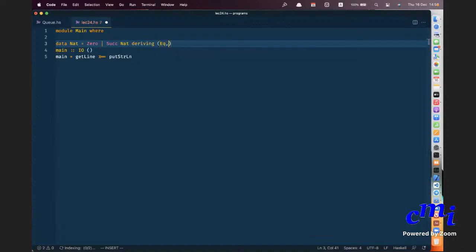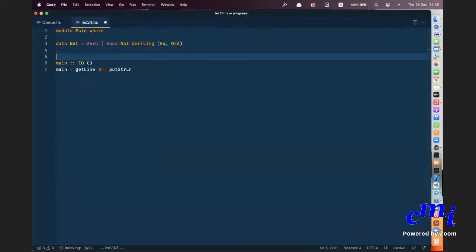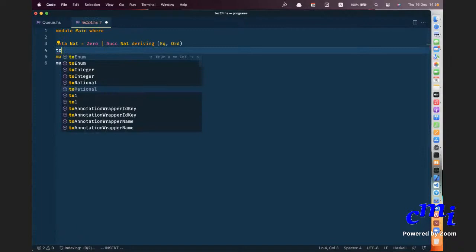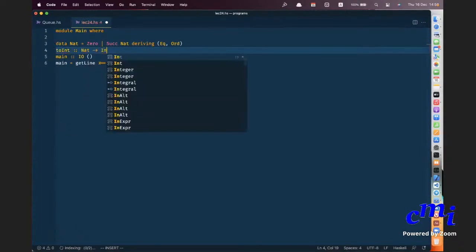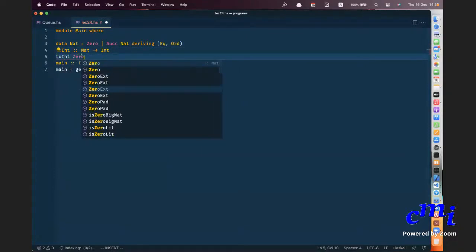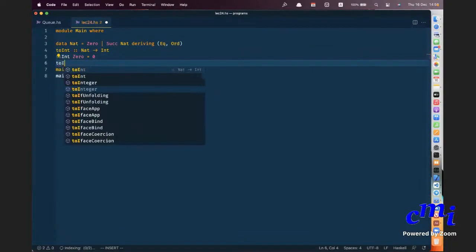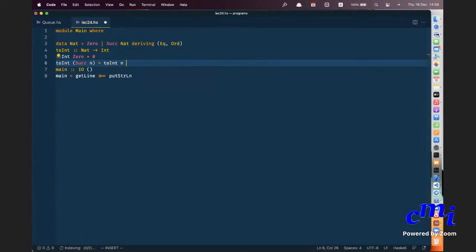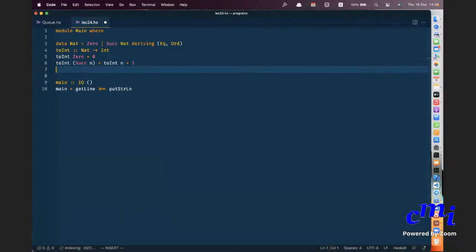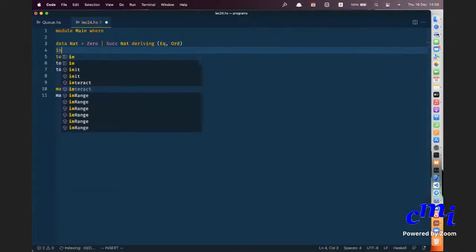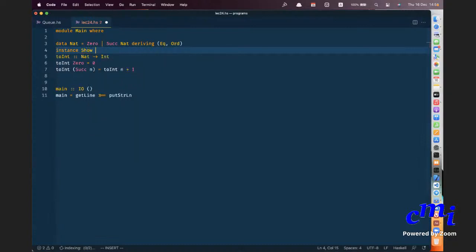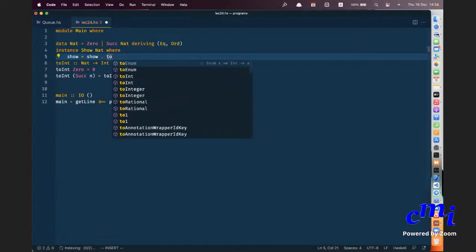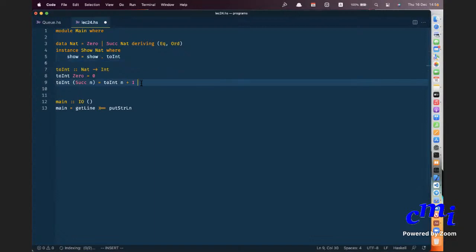Deriving Eq, Ord, I can automatically derive an order. Then I'm saying instance Show, and you can say this. Okay, great. You can also do a fromInt.